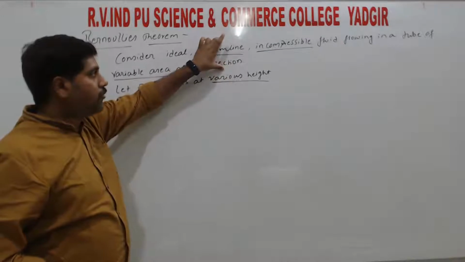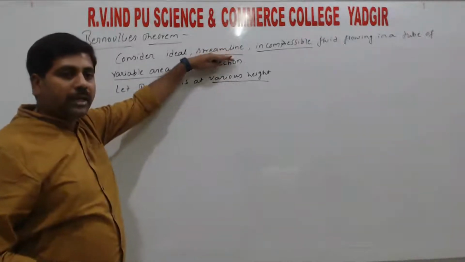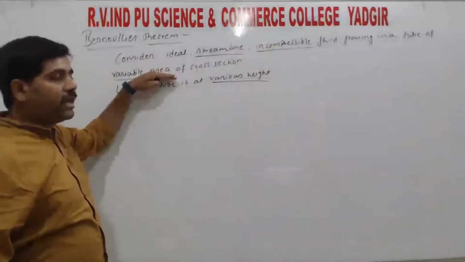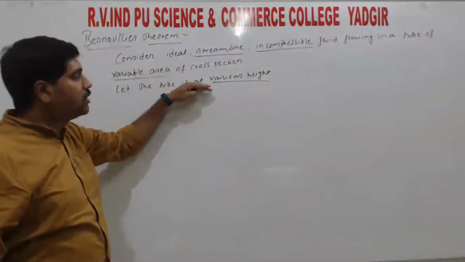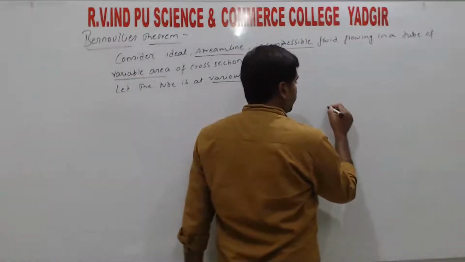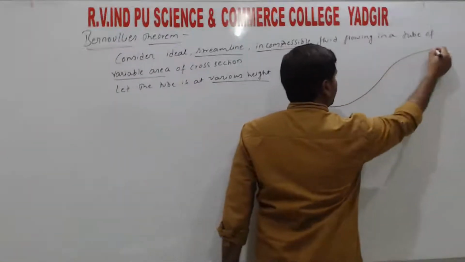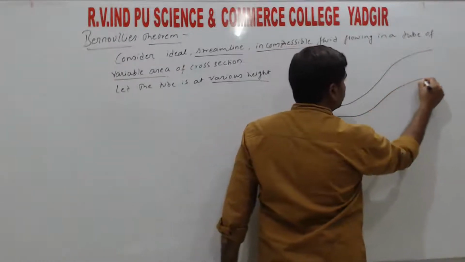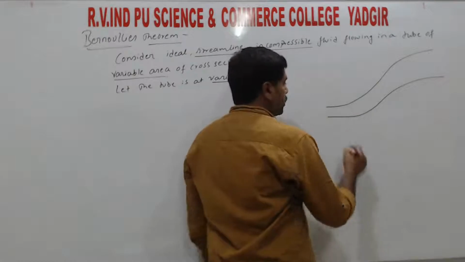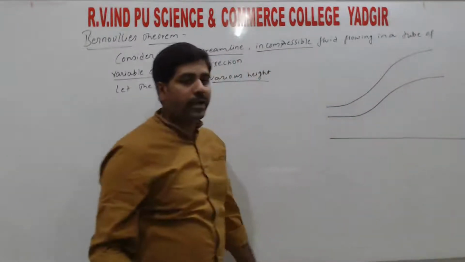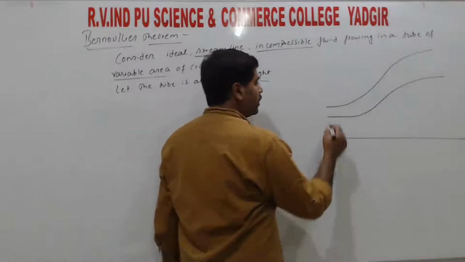So we consider one fluid, that fluid follows the streamline, an incompressible fluid, and the tube having the variable area of cross section, and the tube is at different heights, right? So for that, if we write the diagram, for the equation of continuity you drew the same diagram, it is at two different heights. So this one is ground. So at ground level, the two different heights are there.